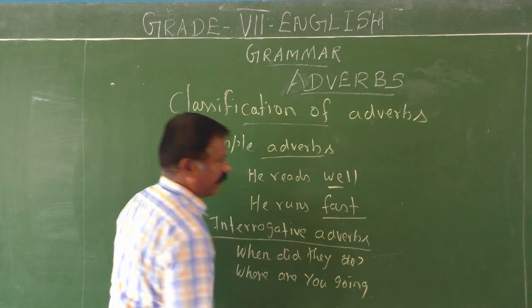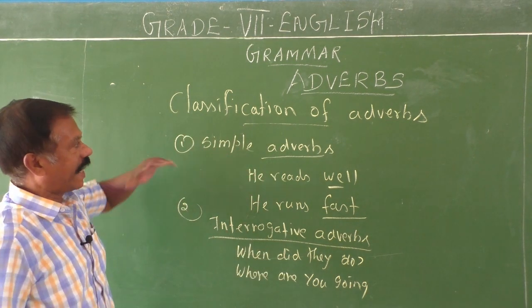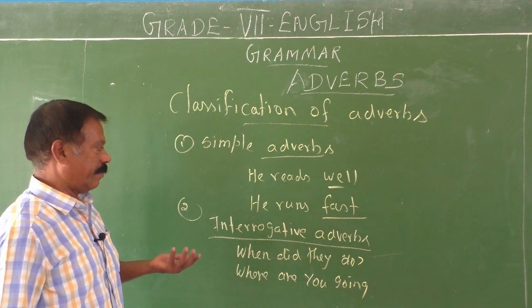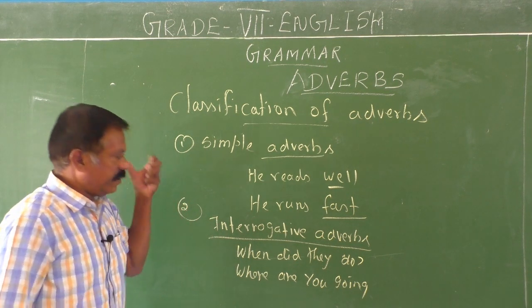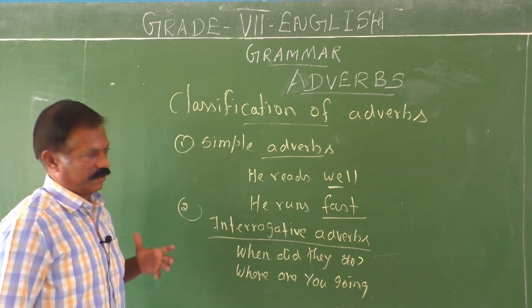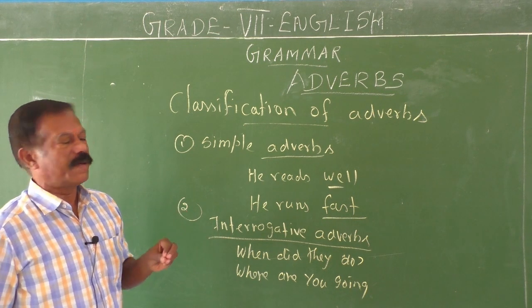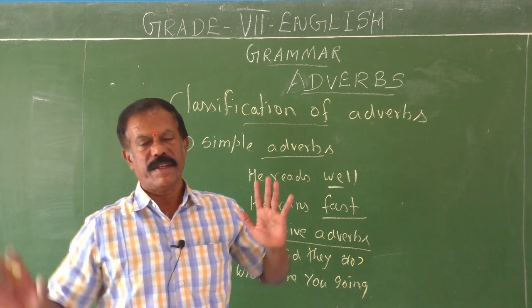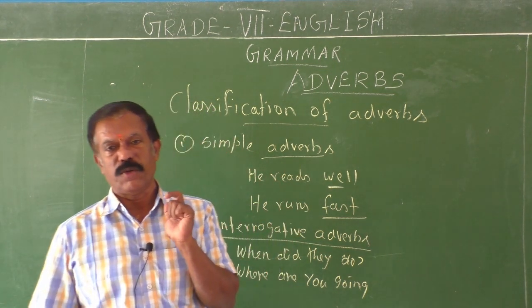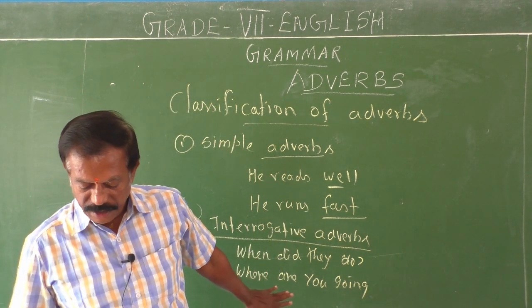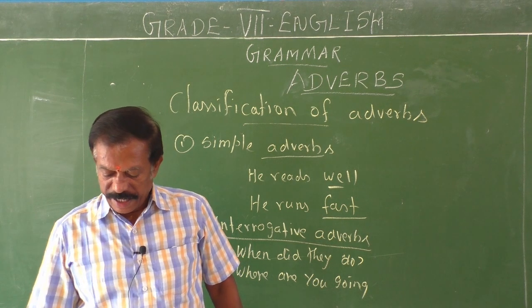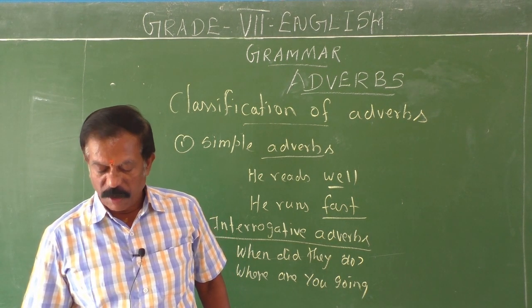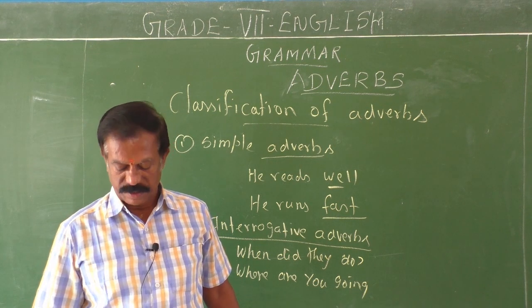So I will explain everything in detail when we see the kinds of adverbs. I will explain and give you more and more examples. Now you just learn interrogative adverbs. Interrogative adverbs are those adverbs which help us to frame questions. Interrogation is nothing but framing questions. I hope all of you know that. So they are called interrogative adverbs. An interrogative adverb is used to ask a question as well as it modifies some words.